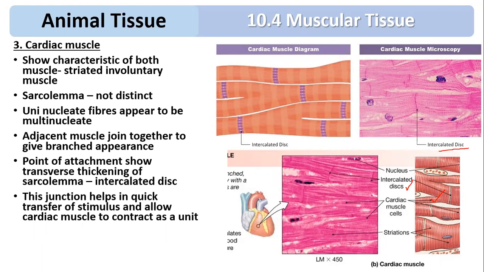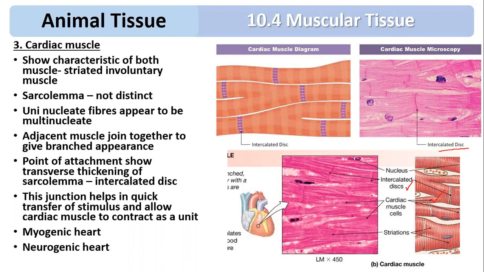These junctions help in quick transfer of the stimulus and allow the cardiac muscle to contract as a unit. There are two types of heart, myogenic heart and neurogenic heart. In certain mammals, the muscles are modified and capable of generating the impulse on their own. Such a heart is called myogenic. In the neurogenic heart, the cardiac muscle needs a neural signal to initiate the contraction. Such a heart is neurogenic, which can be seen in the cockroach.